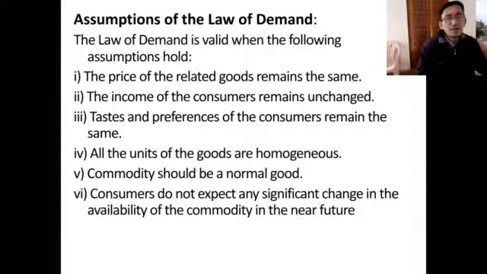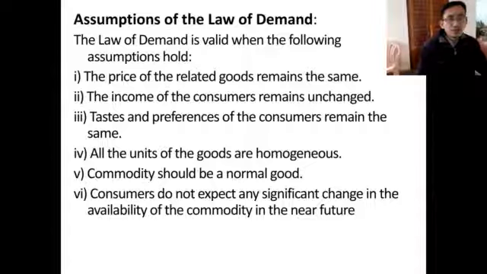Then all the units of the goods are homogeneous. Then the commodity should be a normal good, not an inferior good.